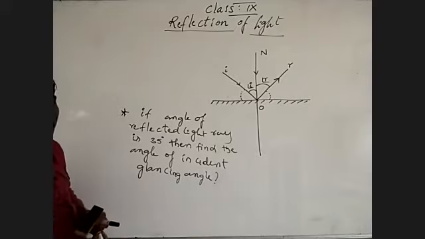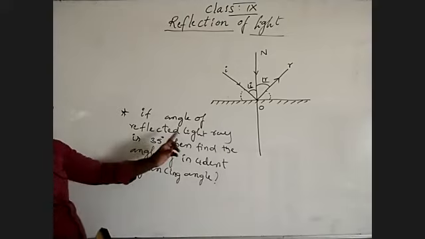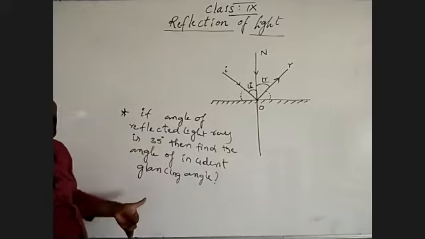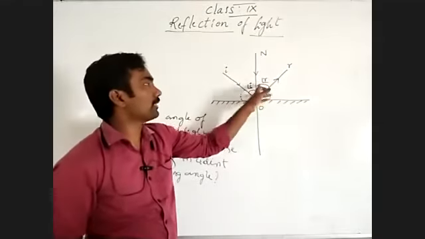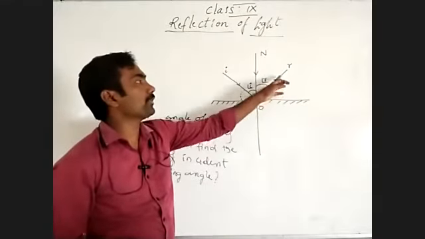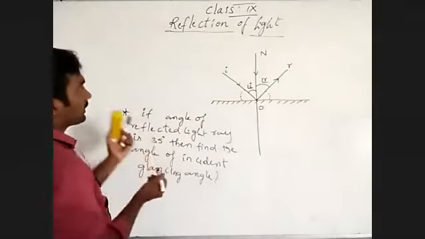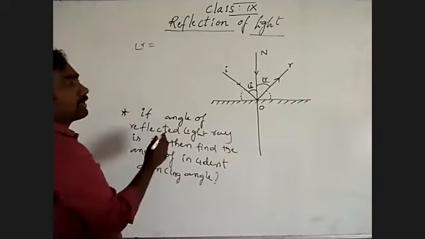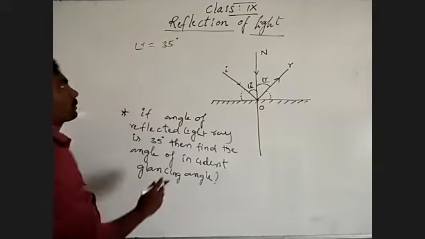See there, they have given the angle of the reflected light ray. Then what is the incident glancing angle? The angle between the reflected light ray and the normal is the angle of reflection. They are giving that the angle of the reflected light ray is 35 degrees.